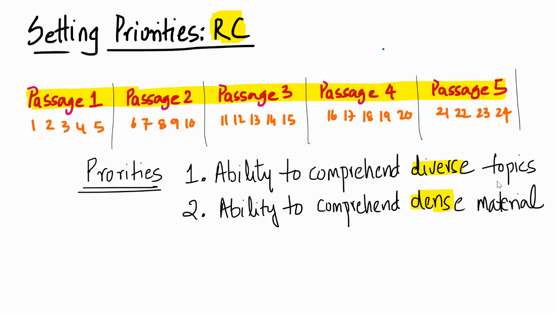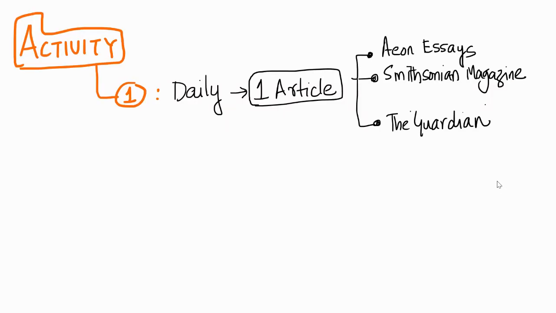Good. So what should we do? We can do this daily activity. What do you say? One article per day. I think you can pick from Aeon essays. Aeon essay is pretty good. Aeon has quite a lot of articles which are also very dense. It kind of serves the purpose of reading dense stuff. You can also pick from Smithsonian Magazine, The Guardian, any good article, diverse articles, right? So you want to look at some diverse articles that you want to read.